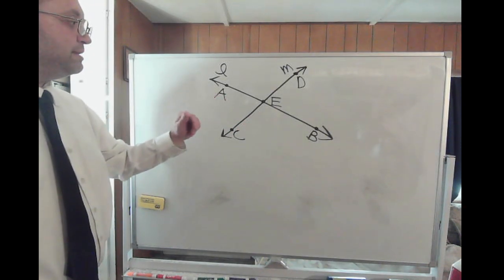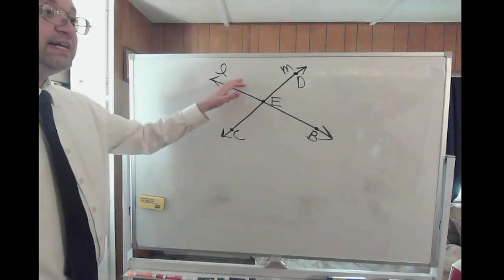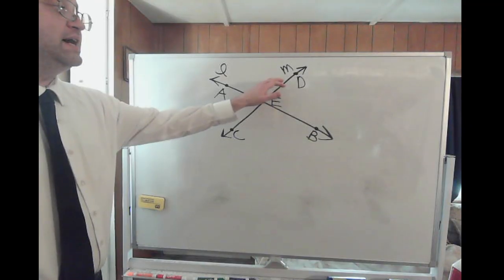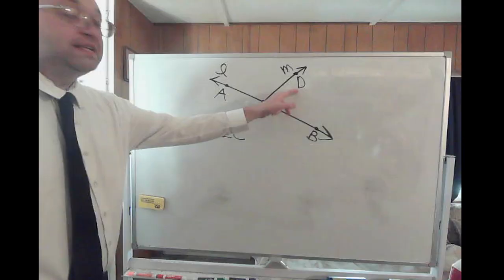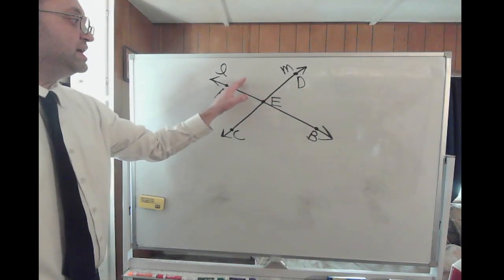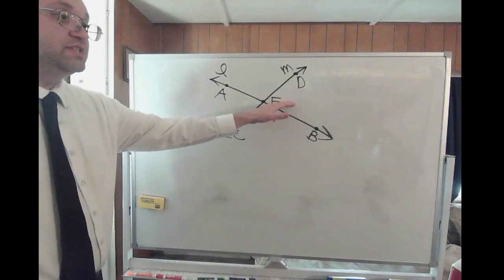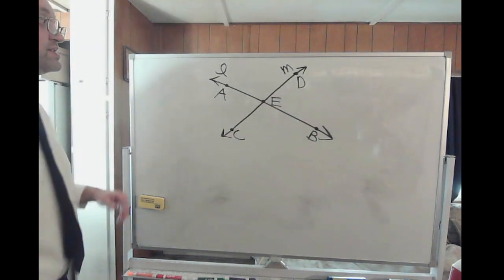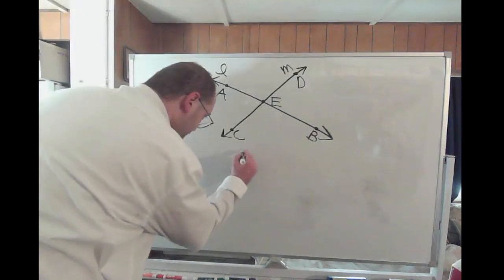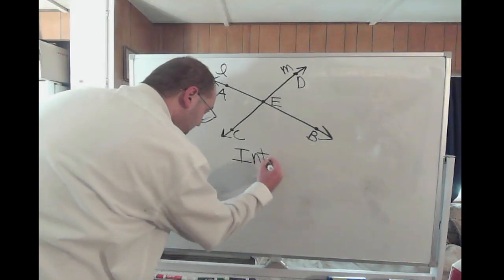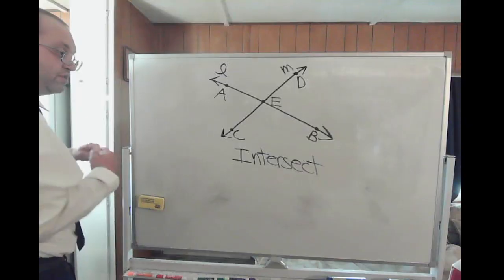So, for example, point A is only on line L. It has nothing in common with line M because it's not on line M at all. Just like point D, it's only on line M. It has nothing to do with line L because it's not on there at all. But point E, being the intersection of both lines, is on both lines. Point E is on both lines L and M. You could say the lines intersect or intersection, however you prefer to say it.